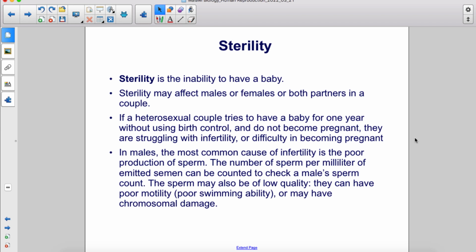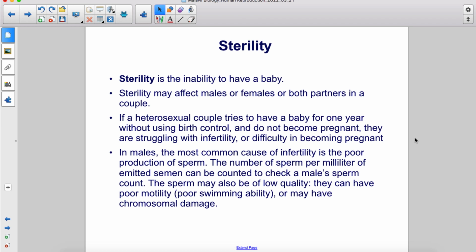Sterility is the inability to have a baby. Sterility may affect males or females or both partners in a couple. If a heterosexual couple tries to have a baby for 1 year without using birth control and do not become pregnant, they are struggling with infertility or difficulty in becoming pregnant.